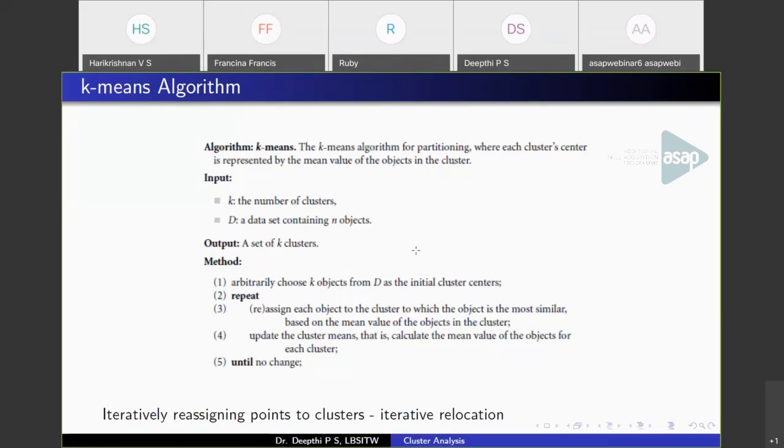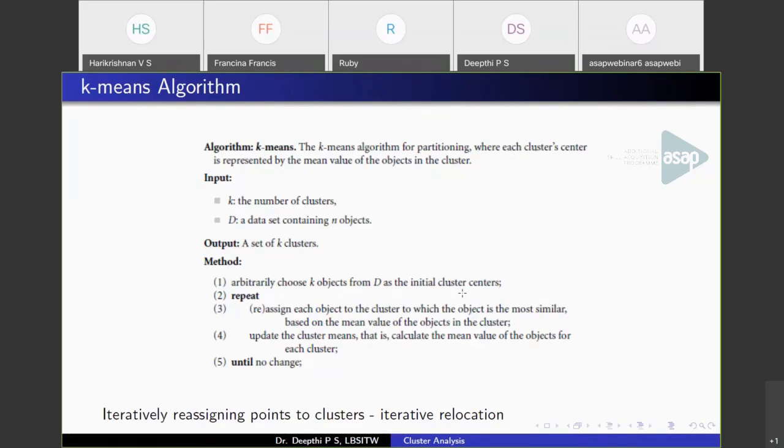Now calculate the distance of each point to each of these cluster centroids, and assign each object to the closest centroid. Suppose we have 3 clusters, we are giving 3 as the number of clusters. So calculate the distance of each of the data points from each of these cluster centroids, and whichever gives the minimum distance, the point will be assigned to that cluster centroid. After initializing the initial cluster centers, you'll have a partition. So each cluster will have some set of points.